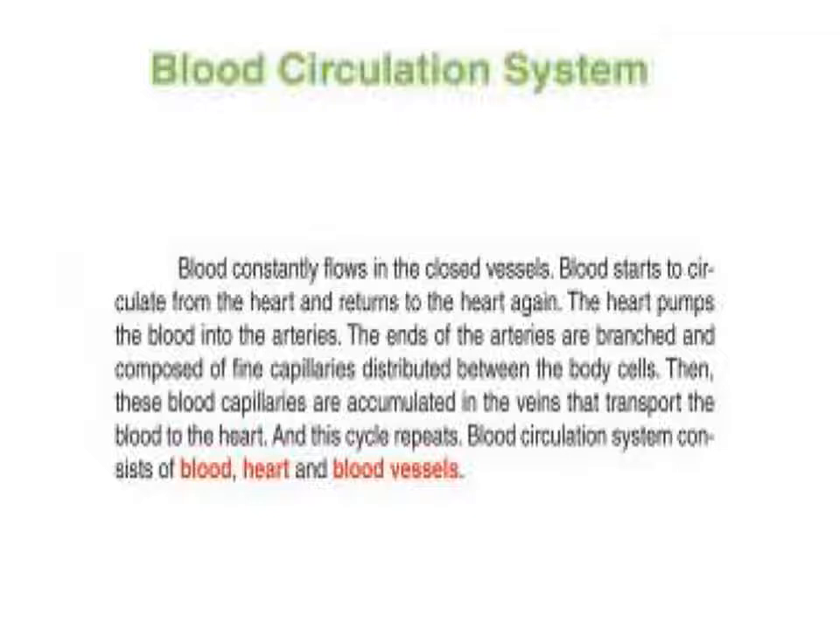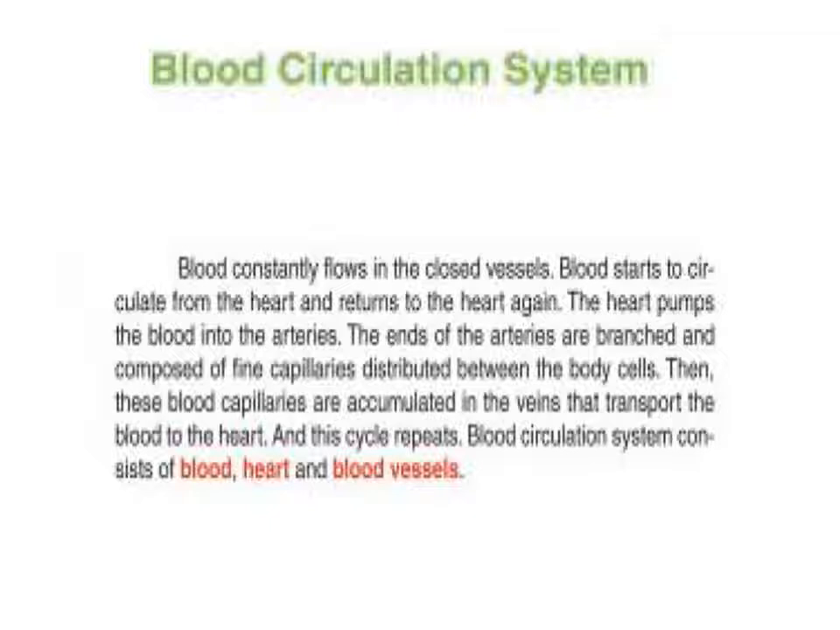The first system is the blood circulation system. Blood constantly flows in closed vessels. Blood starts to circulate from the heart and returns to the heart again. And we can ask, why does the blood start to circulate from the heart and return to the heart again? It starts with the heart and finishes with the heart again.